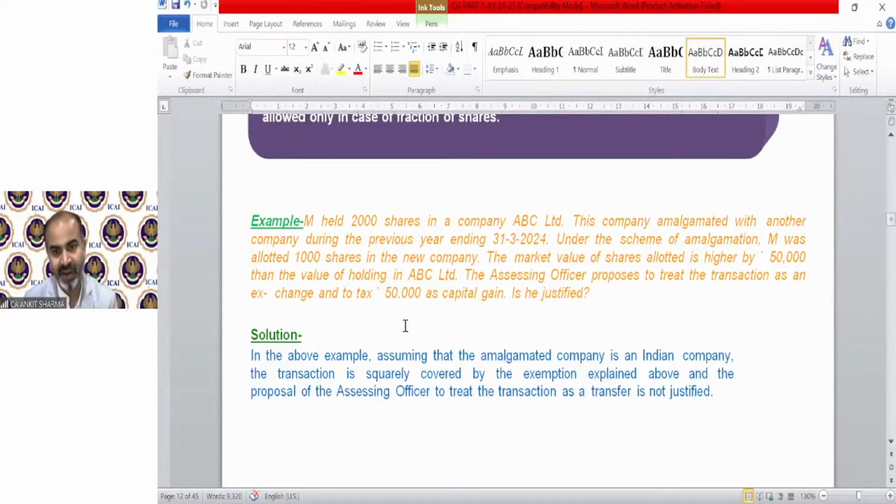Is he justified? We will say he is not justified, provided two conditions are fulfilled: the amalgamated company should be an Indian company and there will be no consideration other than shares. Clear? Here's the answer. In the above example, assuming that the amalgamated company is an Indian company and shares have been transferred, the assessing officer is not justified.